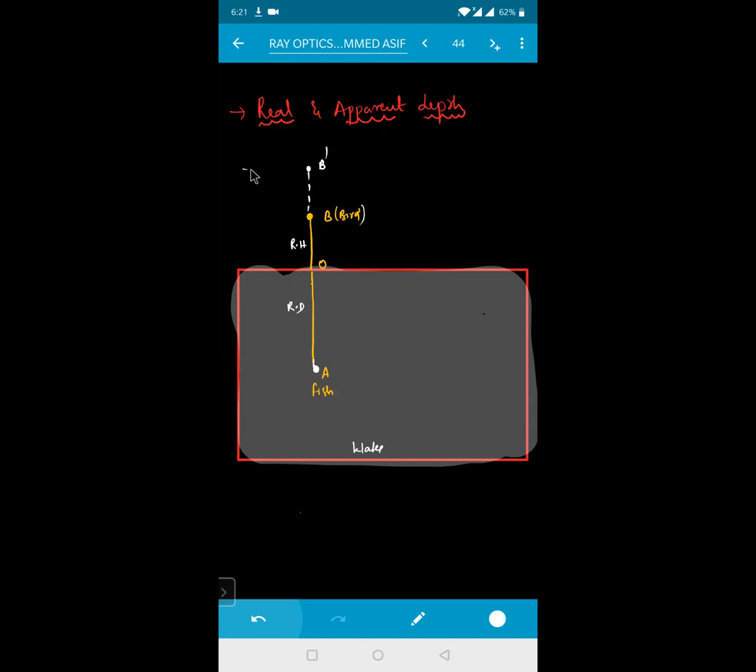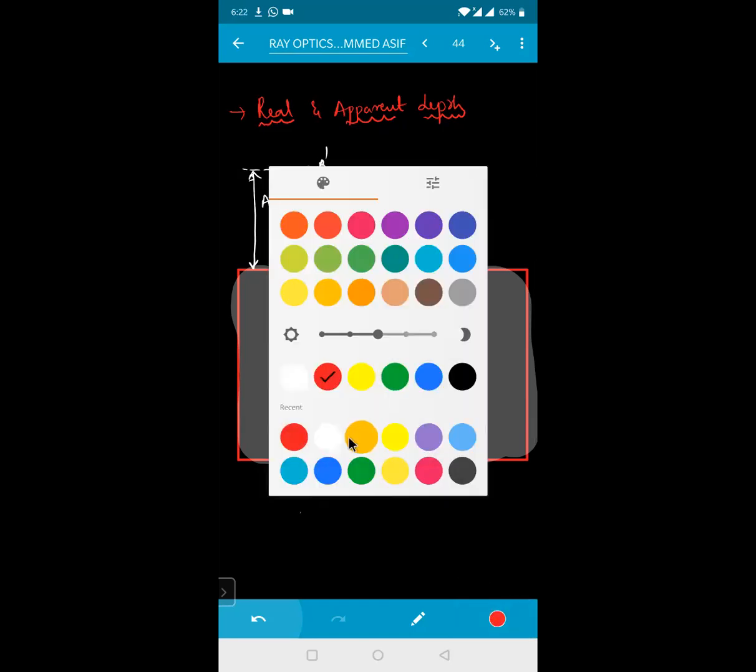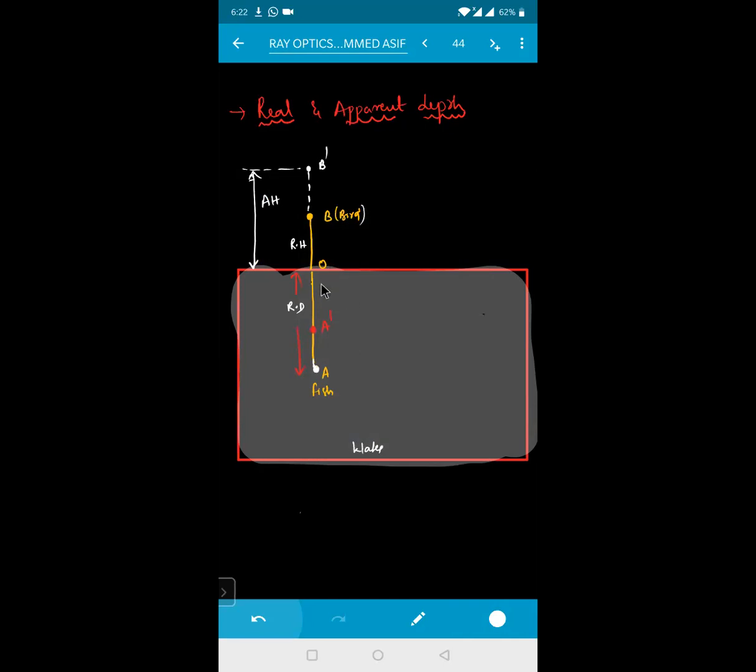Okay, so the position of this one from the surface of the water is known as your apparent height. Is known as what, beta? Apparent height. Whereas when the bird is seeing the fish, it appears to be somewhere here right now. So this will become your A dash. This apparent depth is from here to here, and A dash is nothing but this from here to here.